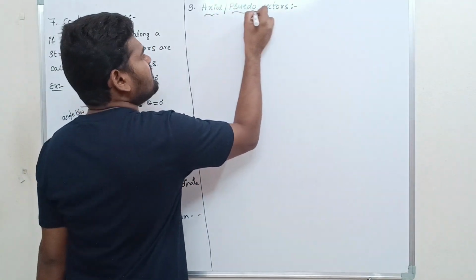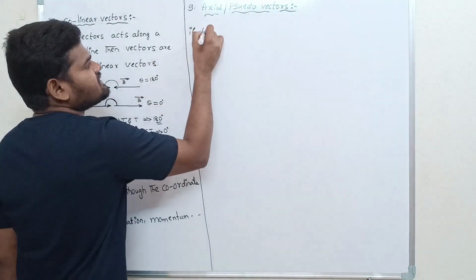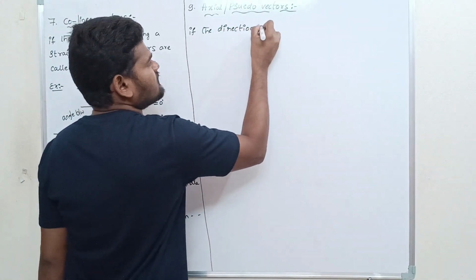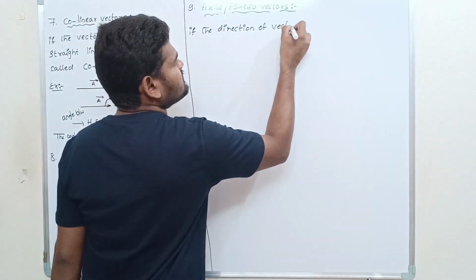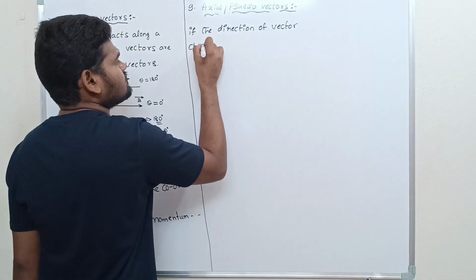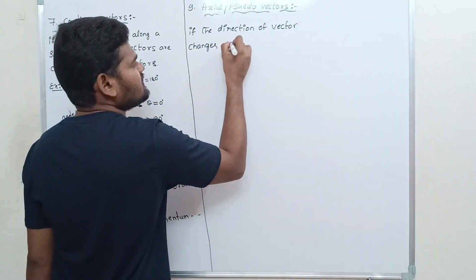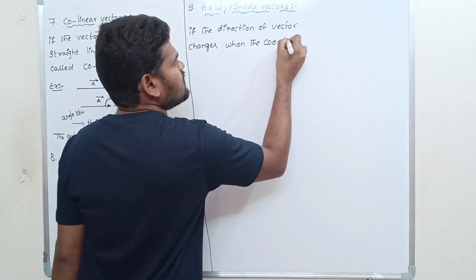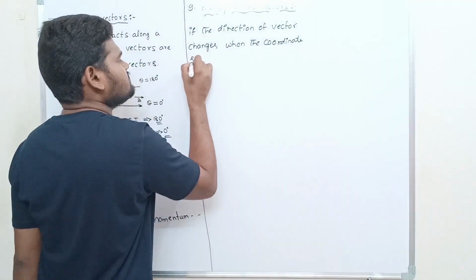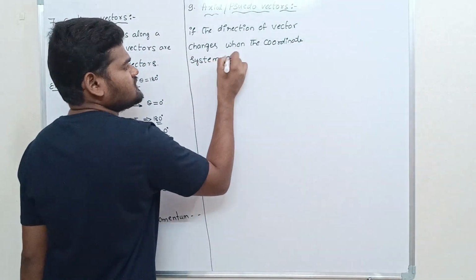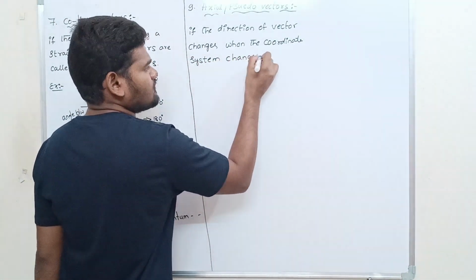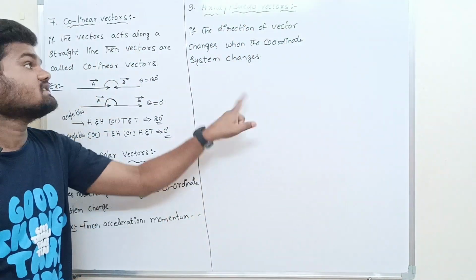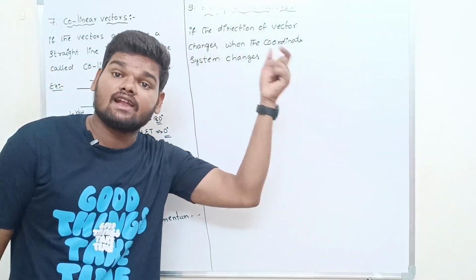That means if the direction of vectors changes when the coordinate system changes, such type of vectors is called axial or pseudo vector.